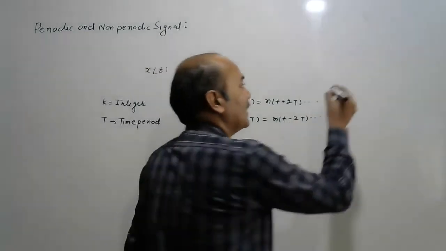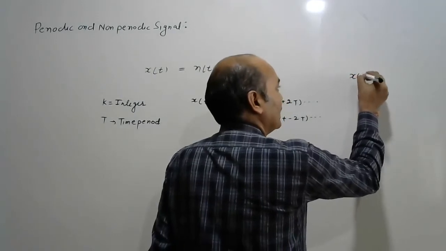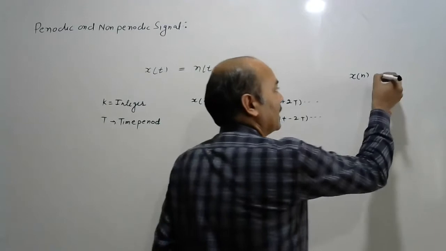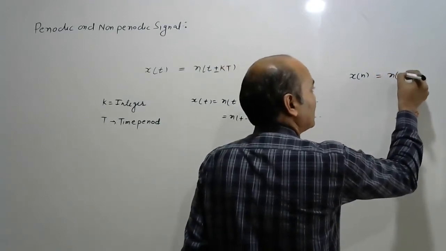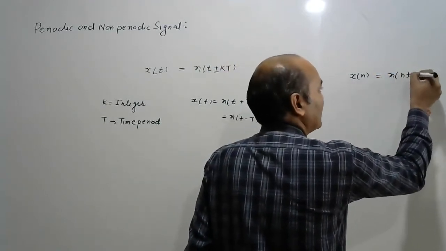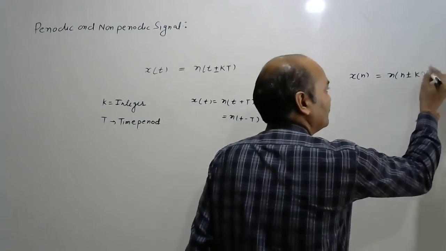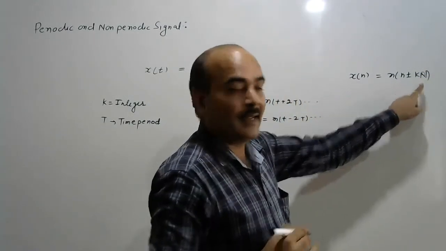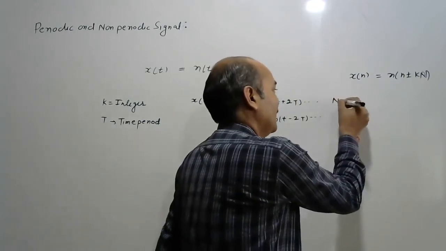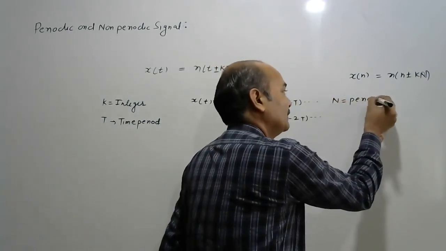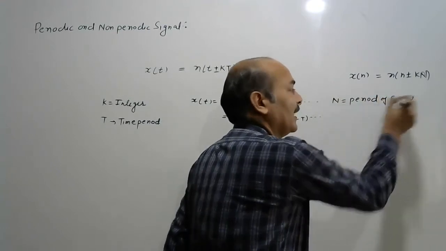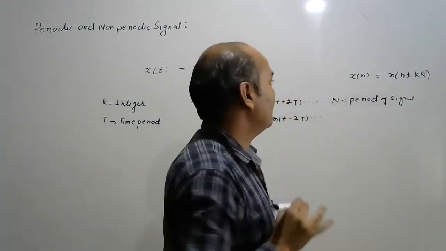And a discrete time signal is represented as x[n]. This x[n] should be equal to x[n ± kN]. This capital N is the period of the signal, and k is again an integer value.